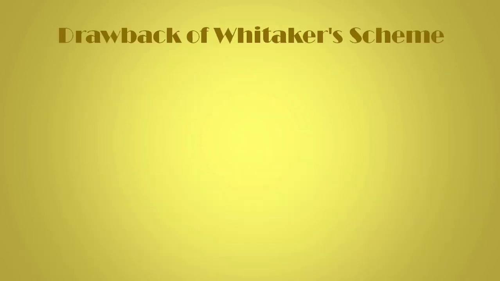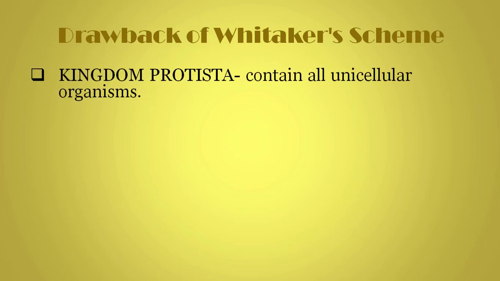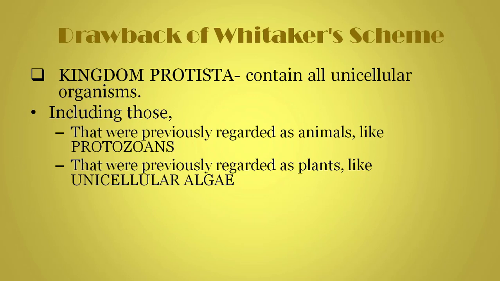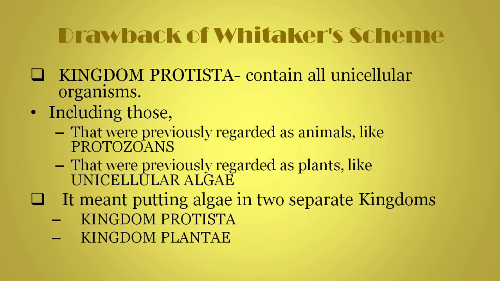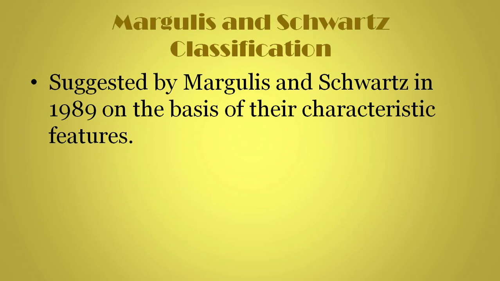Now, although Whittaker's scheme received widespread approval, it has one major drawback. This relates to the Protist kingdom, which contains all the unicellular organisms, including those that were formerly being regarded as animals, that is protozoans, and those which had been regarded as plants, that is unicellular alga. Other problem was that it meant putting the alga in two separate kingdoms, that is the Protista and kingdom Plantae. This led two other biologists, Margulis and Schwartz, to put forward a modification of Whittaker's scheme in 1989 on the basis of their characteristic features rather than their modes of nutrition.